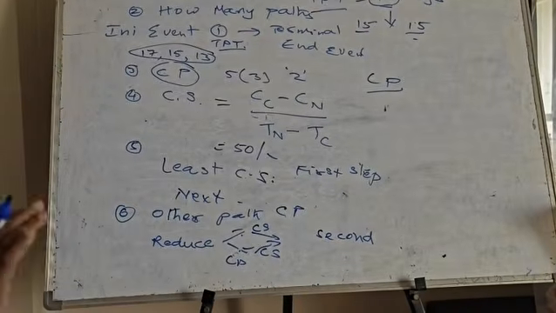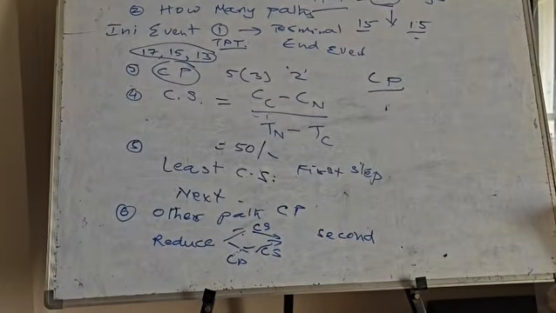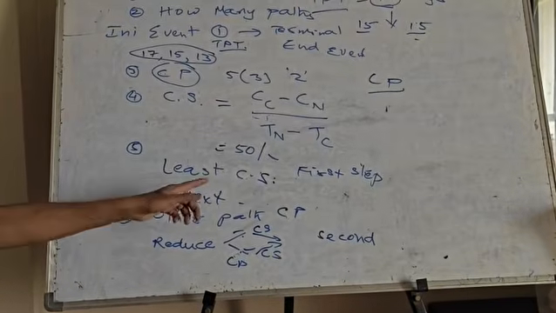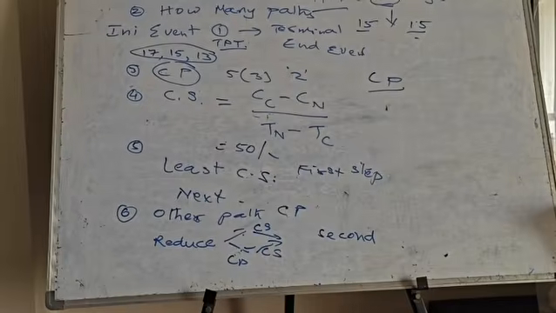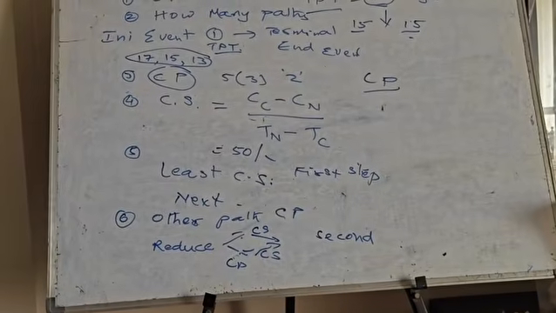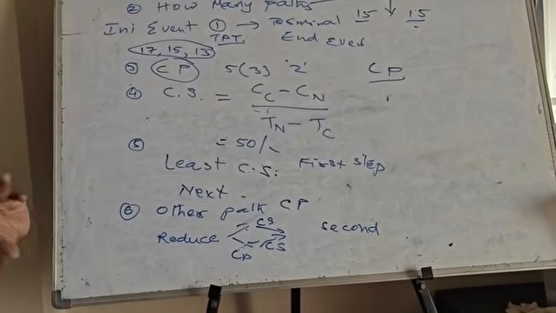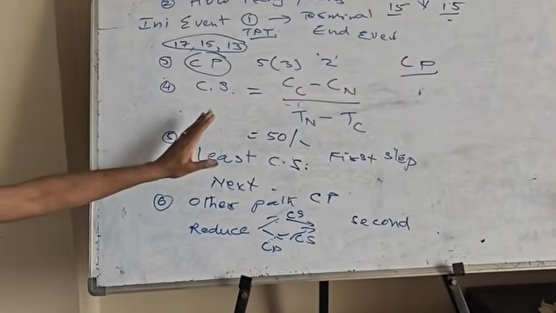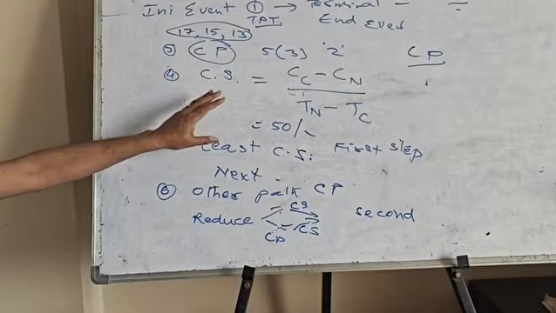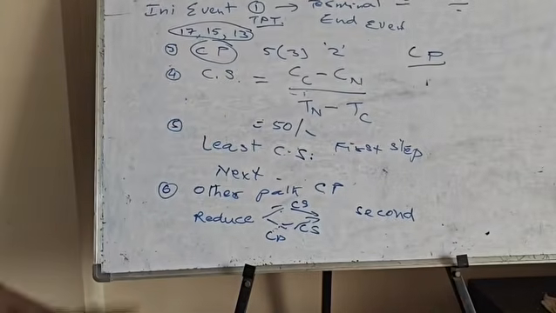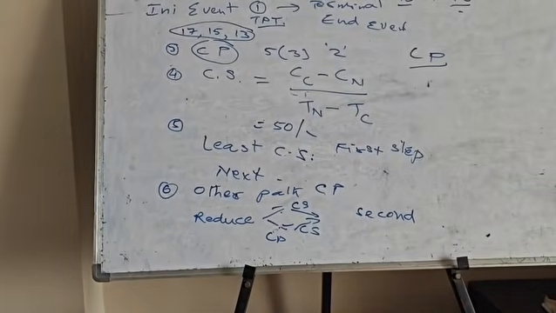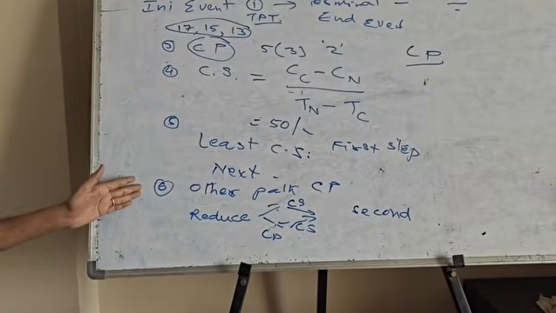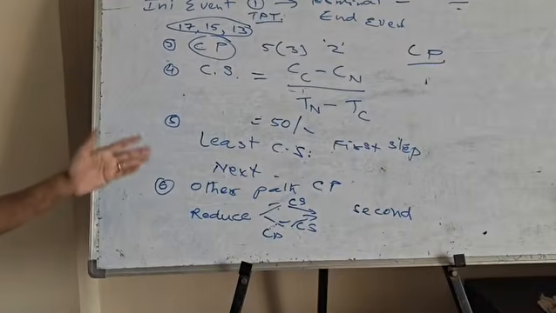Whoever does it, either you or me or whoever teaches project management, the solution will come the same. The solution cannot change from person to person. So I will take a numerical example in the next lecture and solve the network crashing problem and explain it clearly. But these are the steps you have to follow every time. You cannot forget this. So I hope you understood.